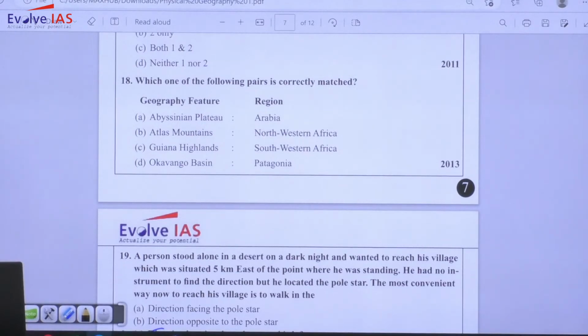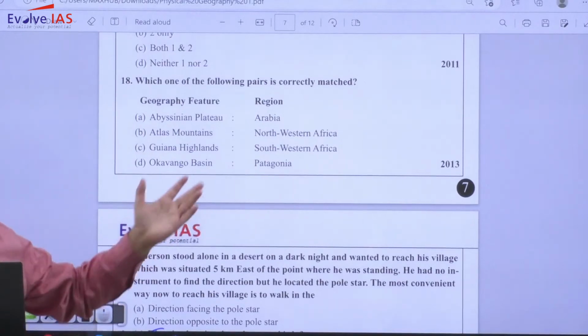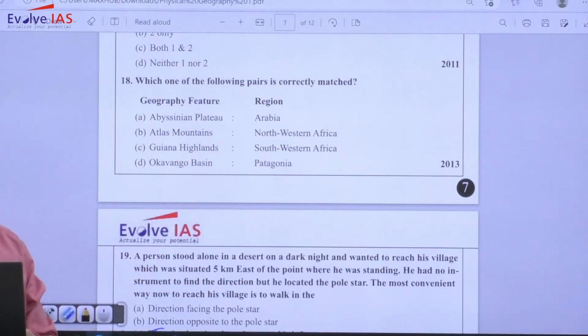Guyana Highland, if you have done basic mapping, you must be knowing that it is not in Africa altogether. It is in South America. Atlas Mountain, where will you find it? That is in Africa, Northwest Africa.